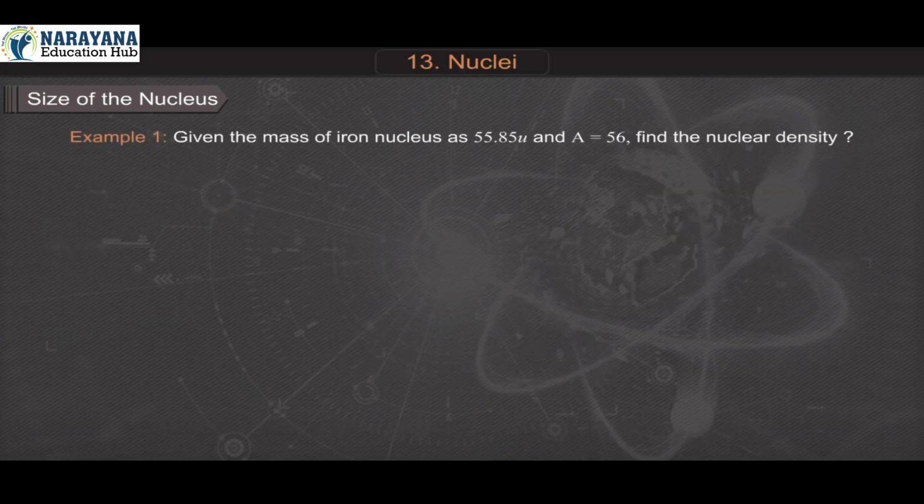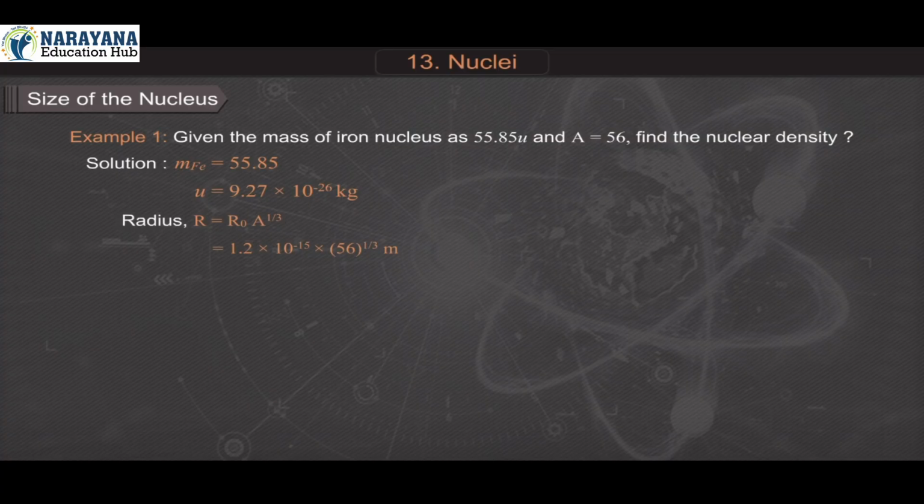empty space. Example 1. Given the mass of iron nucleus is 55.85 atomic mass unit and A is equal to 56, find the nuclear density. Solution: M Fe is equal to 55.85 atomic mass unit, U is equal to 9.27 into 10 raised to minus 26 kilogram. Radius R is equal to R0 A raised to 1 upon 3 is equal to 1.2 into 10 raised to minus 15 into 56 raised to 1 upon 3 meter.